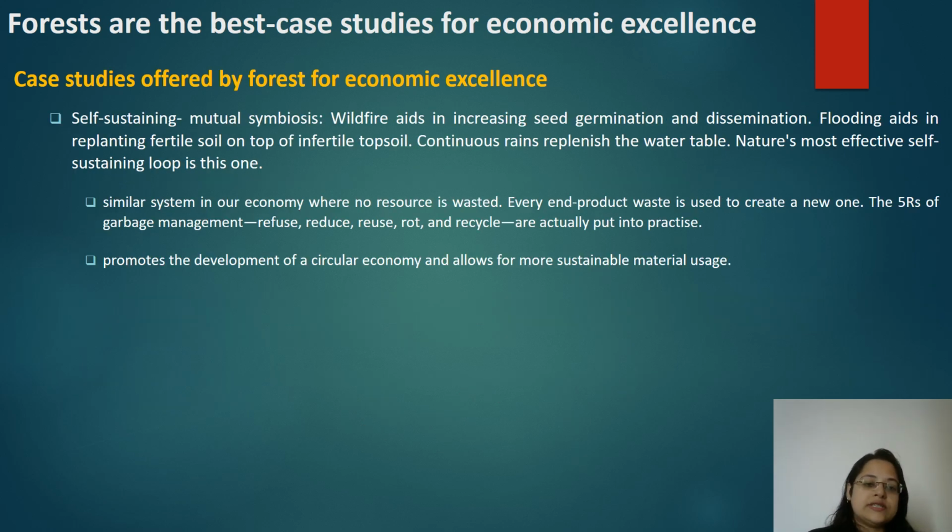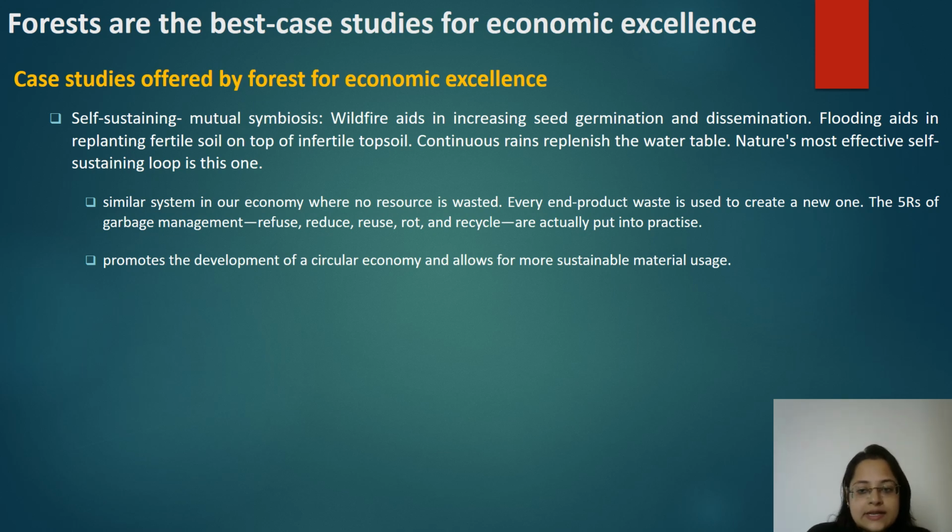Then comes the mutual symbiosis, self-sustaining services or phenomena that are going on inside the forest. For example, wildfire. Wildfire, when it is in a smaller amount, is a good thing in the forest. It will aid in increasing the seed germination and dissemination. Okay, flooding.